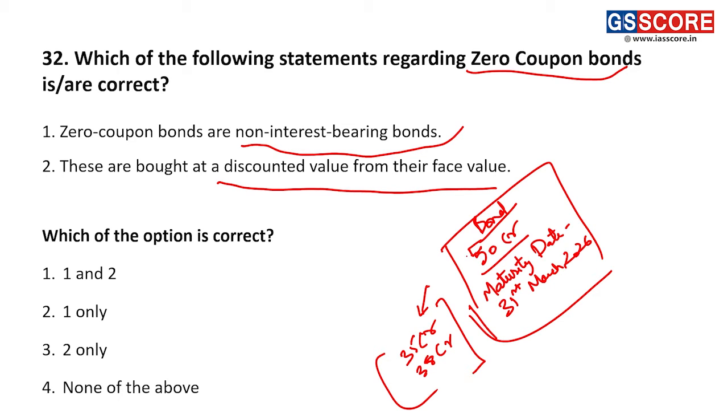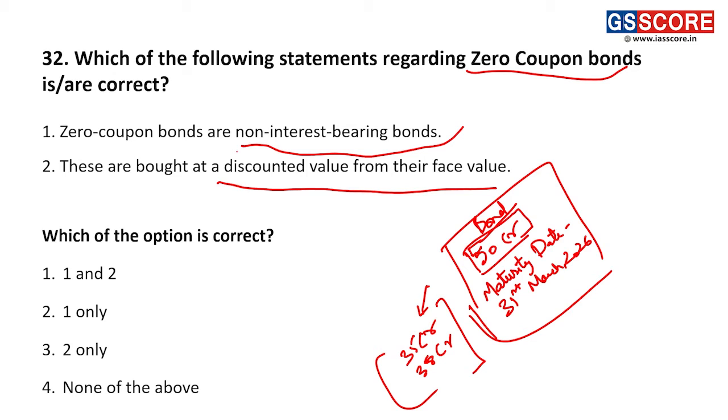There is a face value. Face value is fixed. Face value always remains the same. A 50 crore rupee bond is issued. It is always a 50 crore rupee bond. But its value of 50 crore is not its current value. That value is a future value. Its current value is the current trading price or offer price, which is a discounted value from the face value. So both options are correct.